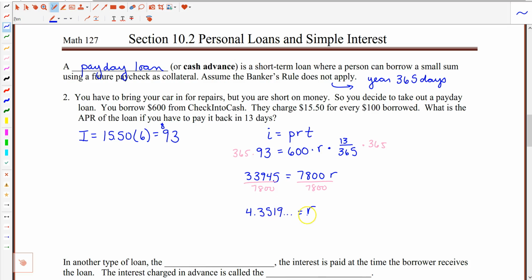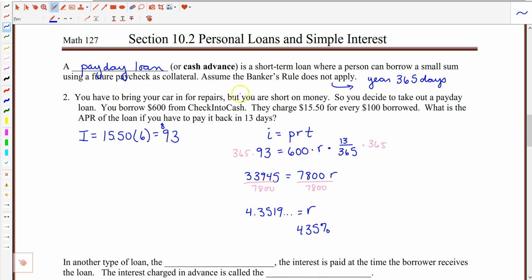This is your interest rate in its decimal form. How do you convert from a decimal to a percent? You move the decimal to the right 2 spots. If I round this to the nearest percent, we just found that the APR on this loan is going to be 435%.